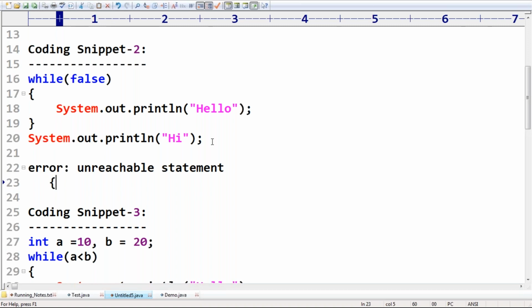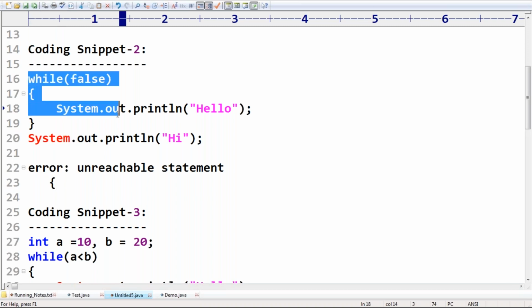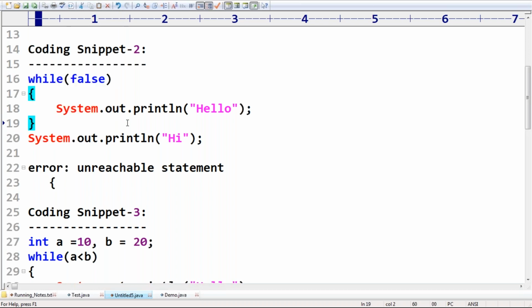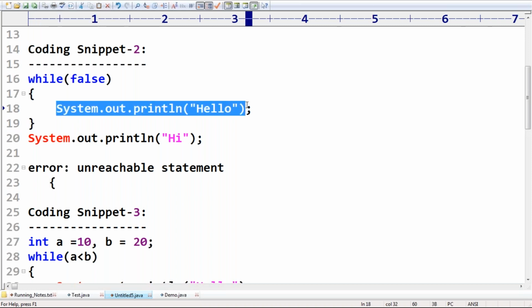Okay, clear. So this is one very important terminology. Now there is one more special case. If you remove the SOP statement, hello or hi, which one are you talking about?